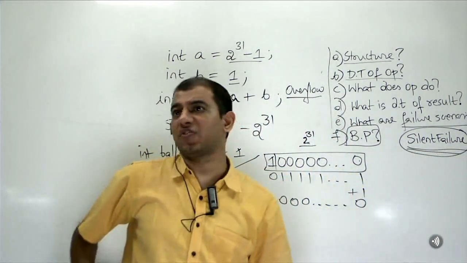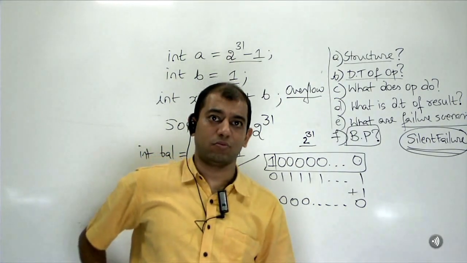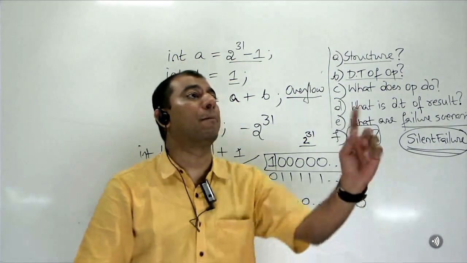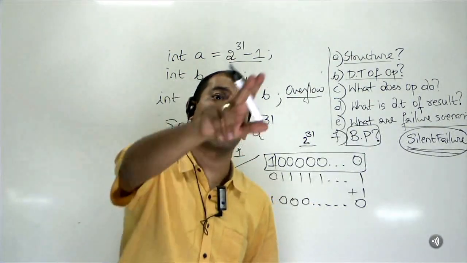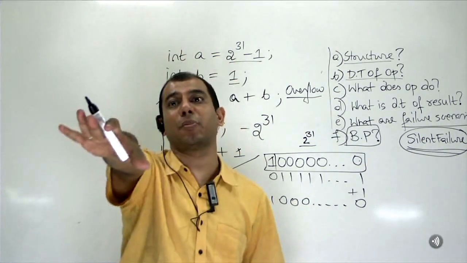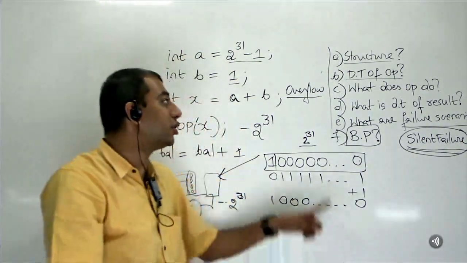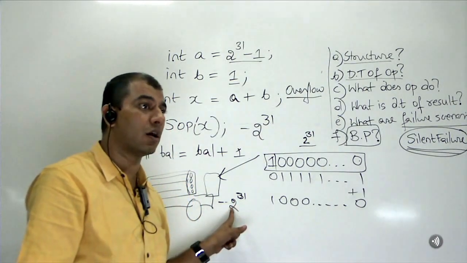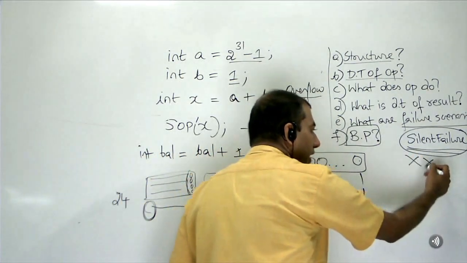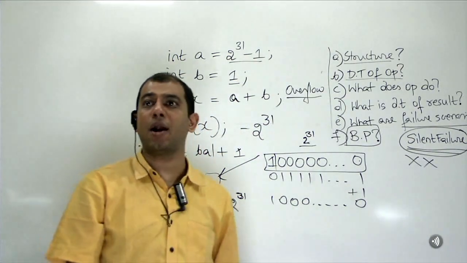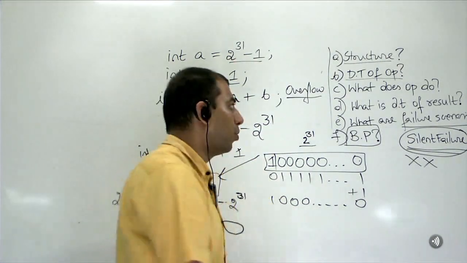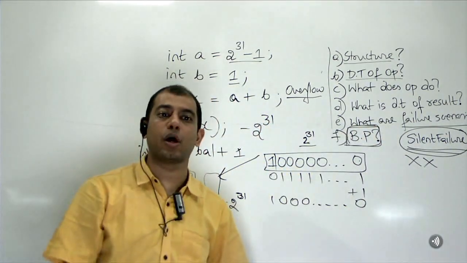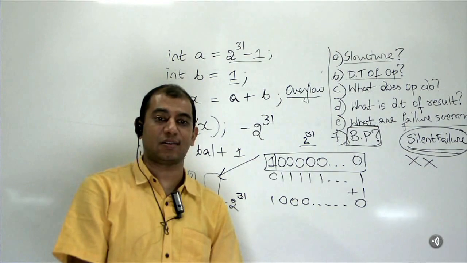If you write bad code, it's fine if it doesn't compile. That's good bad code. What's worse bad code? It compiles and it fails at runtime. That is also acceptable. The worst bad code is it compiles and it runs and it doesn't work. You understand that? You cannot afford to write code like this. That means the most important thing we need to learn is how to avoid such silent failures. And you do that by following best practice.